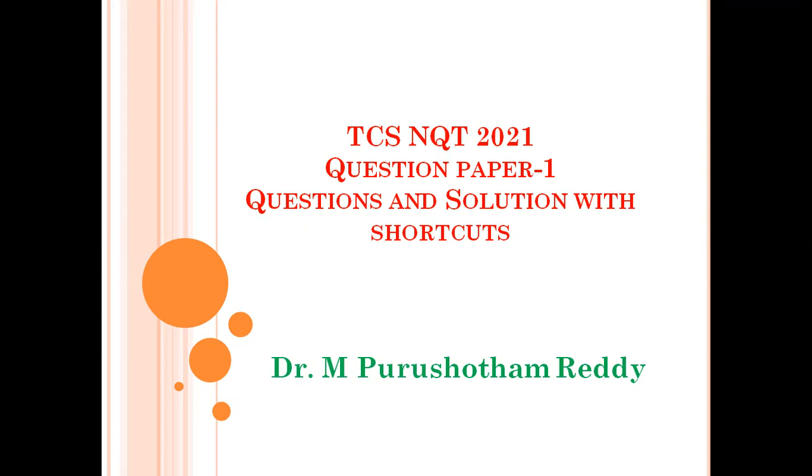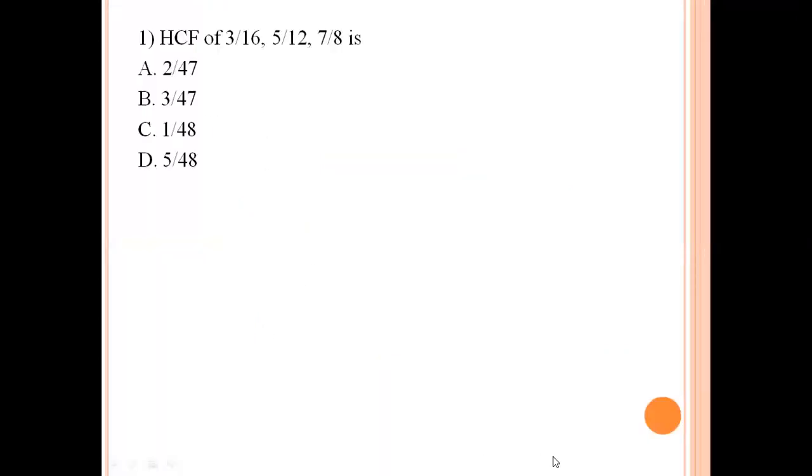So now first we are going to discuss the aptitude questions. The first question is: HCF of 3 by 16, 5 by 12, 7 by 8 is. The HCF of fractions equals the HCF of numerators divided by the LCM of denominators. So 3, 5, 7. HCF is always either equal to the least value or lesser than the least value.